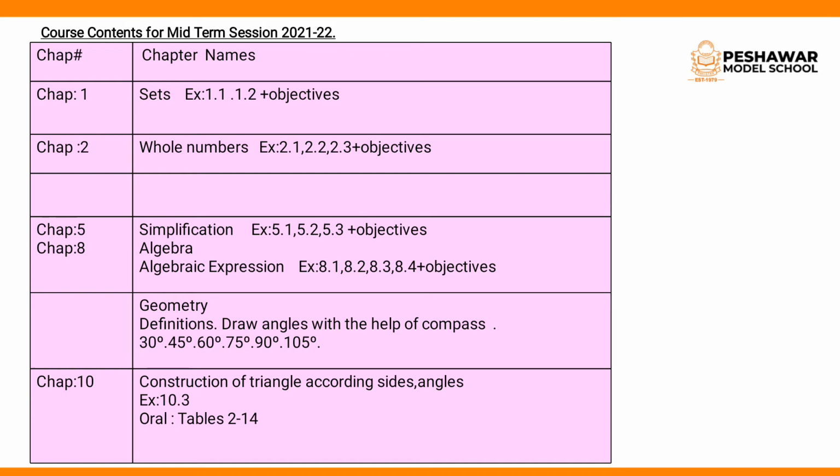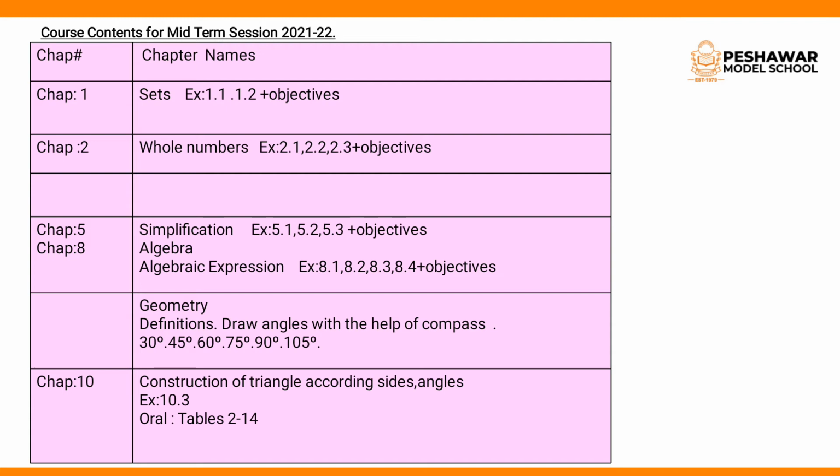Clear? We will discuss inshallah when we start unit 8. And for algebraic expressions the exercises are 8.1, 8.2, 8.3, 8.4 plus objectives.